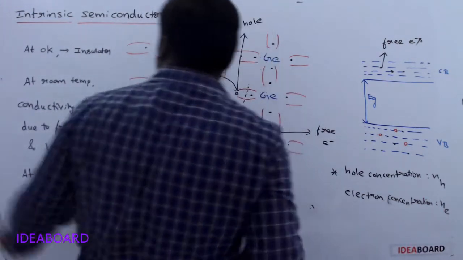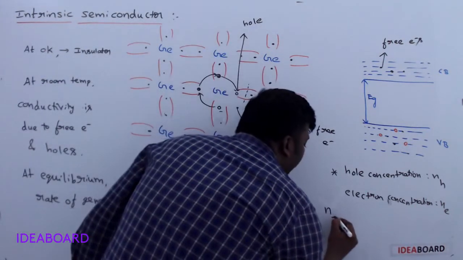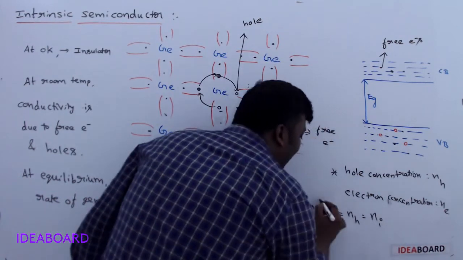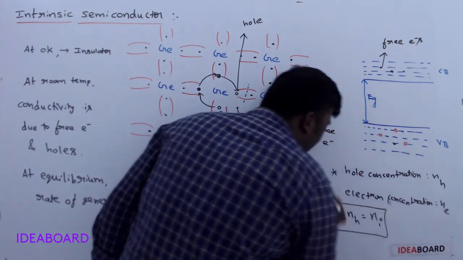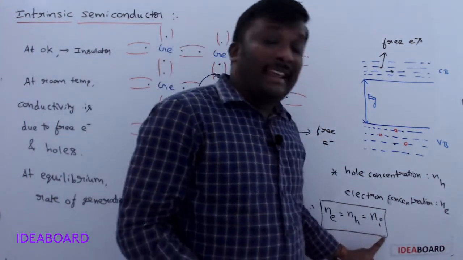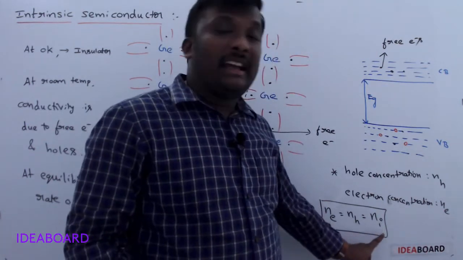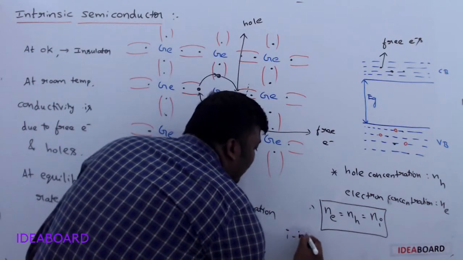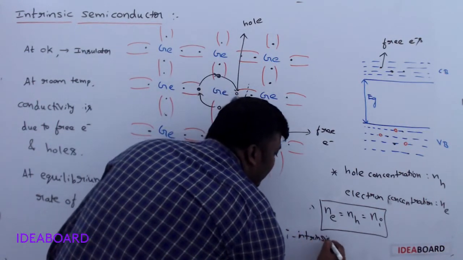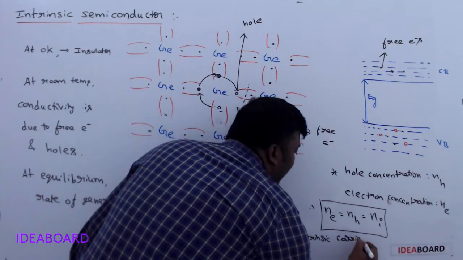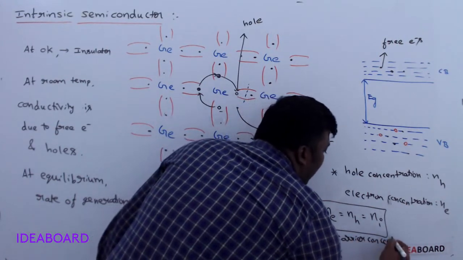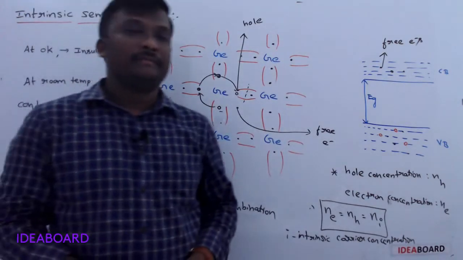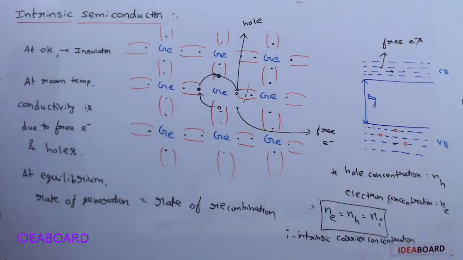Now, in intrinsic semiconductors, Ne is equal to Nh is equal to Ni. i is the intrinsic carrier concentration. What is Ni? Intrinsic carrier concentration. Please note it down now.